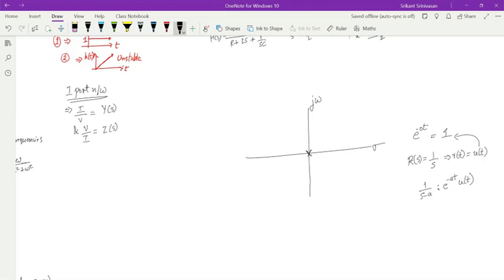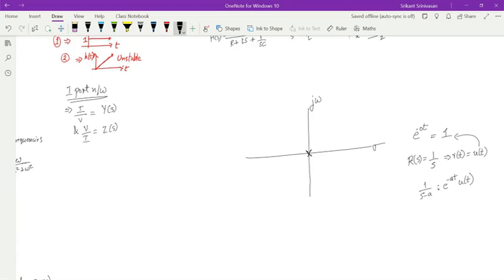So now you can understand how this term came. If it is just 1 by s, that means this a is 0, so this part vanishes, and I'm only left with u of t. Remember we had this formula in the Laplace transforms. So a pole at the origin means that I have a constant function at the output.